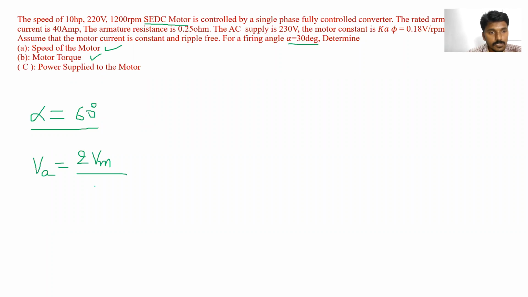We know the formula V0 is equal to 2 Vm by pi cos alpha.